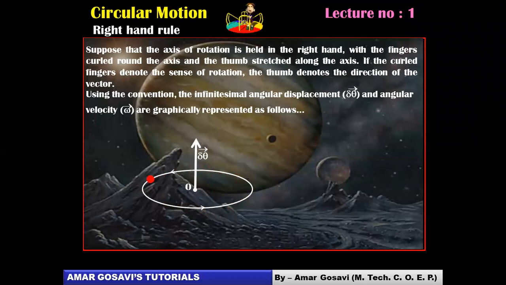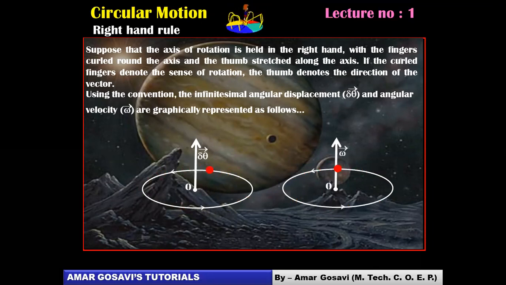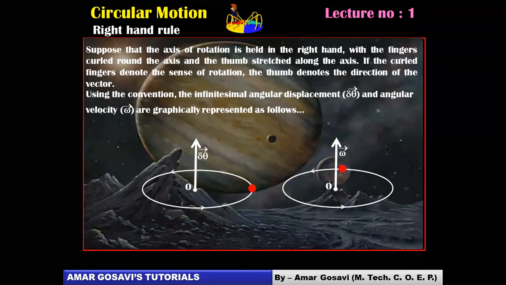That is del theta, meaning angular displacement. Second, angular velocity omega, and the third thing will be angular acceleration. So this is how you need to understand how we work out the directions of angular displacement and angular velocity. Correspondingly, I'll show you how we work out the direction of angular acceleration as well with the help of right hand rule. Make a note of it. The outstretched thumb is giving you the direction of all the three, and the curled fingers indicate the direction of circular motion.